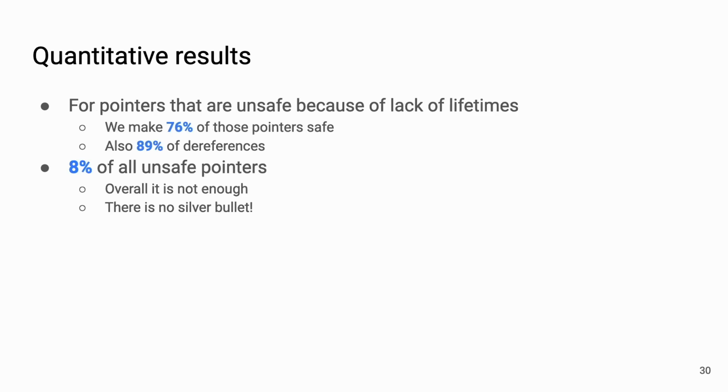We observe that for the pointers that we were trying to fix, specifically the ones that are unsafe because of lack of lifetime information, we make 76% of those safe and 89% of the references of these pointers safe. So we fix most of these pointers. However, when we look at the larger picture, we fix only 8% of all pointers because most pointers were unsafe for multiple reasons.